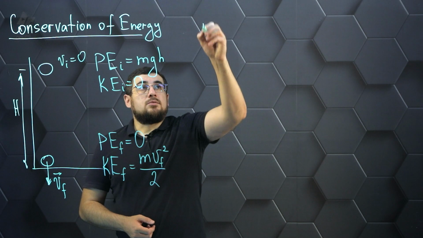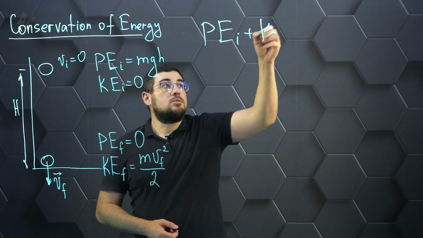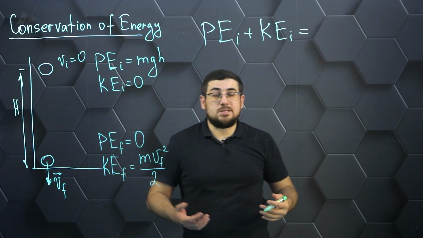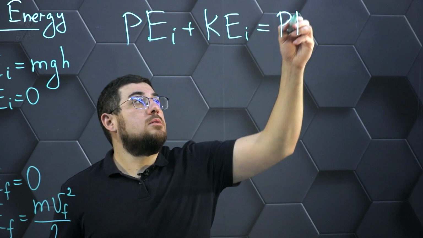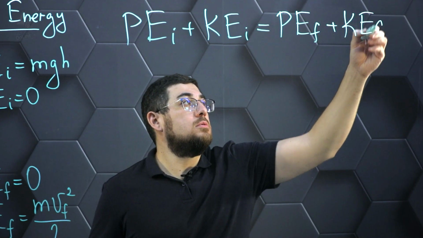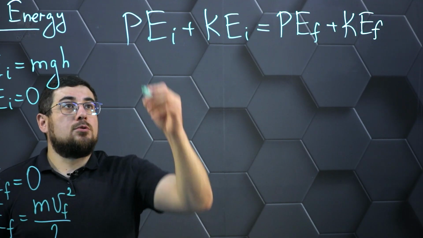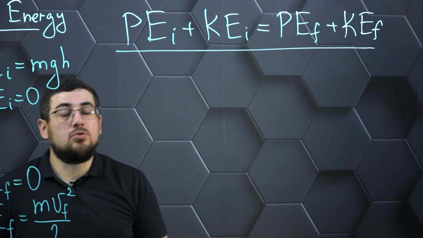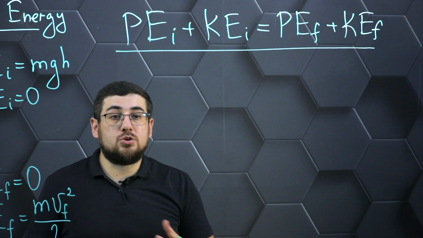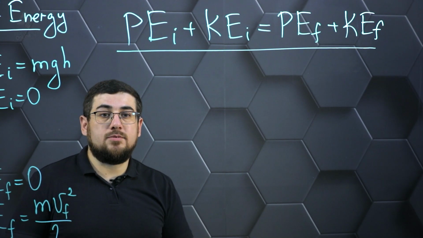And so for this law, we can write down that the sum of the two kinds of energy at any moment in time is a constant value, and the final energy for a given moment in time is the sum of the two energies. Thus it turns out that this law will work both for mechanical types of energy and for other types of energy. A little later we will meet different situations in other sections of physics, and there we will see how this law is applied to other types of energy.